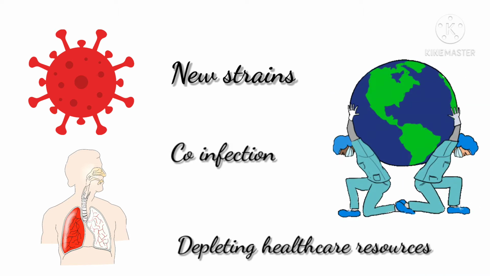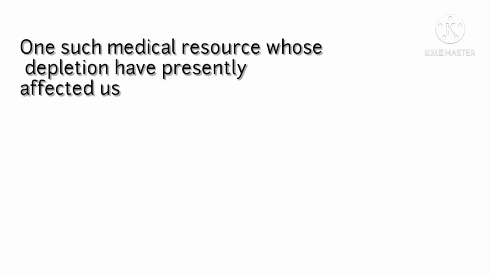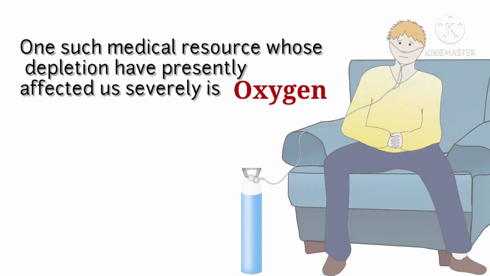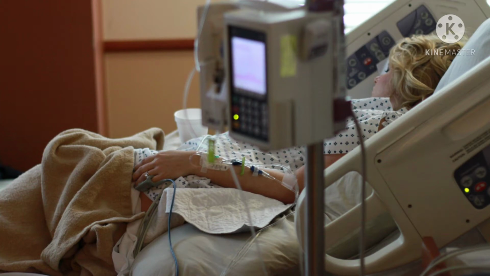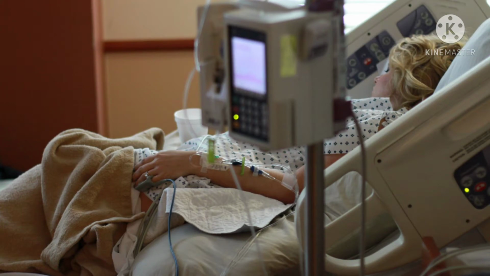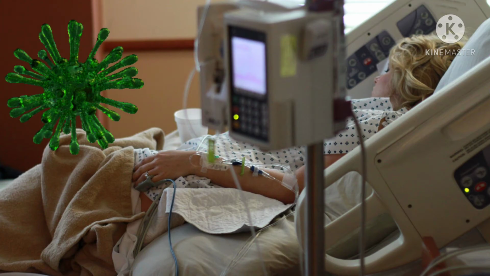resources. One such medical resource whose depletion has presently affected us severely is oxygen. Being an important gas required for our very own survival, its availability has been hit hard as more and more people have become dependent on medical oxygen cylinders to maintain their oxygen saturation while suffering COVID-19 infections.